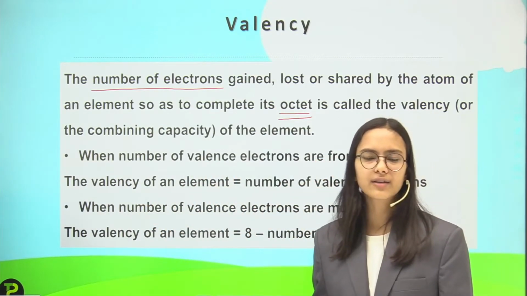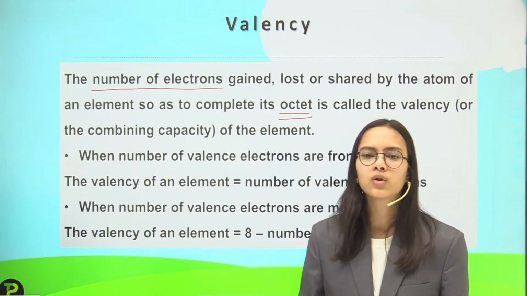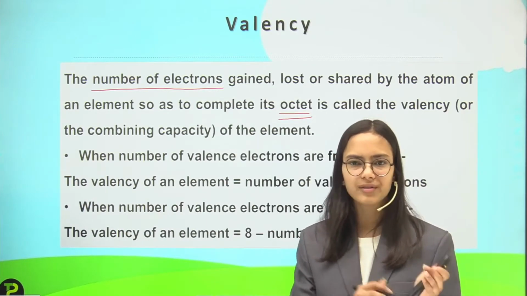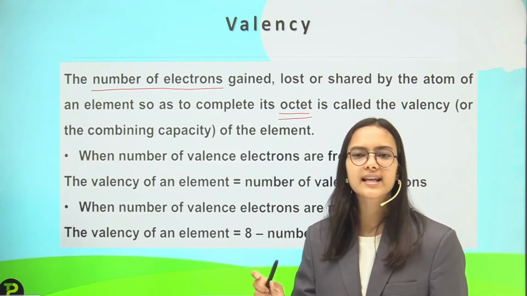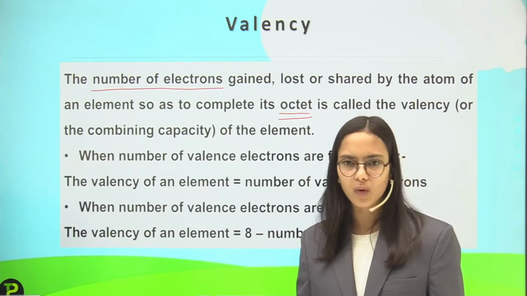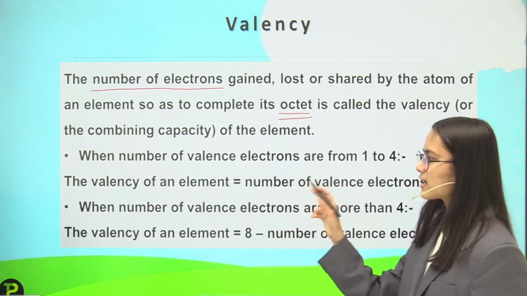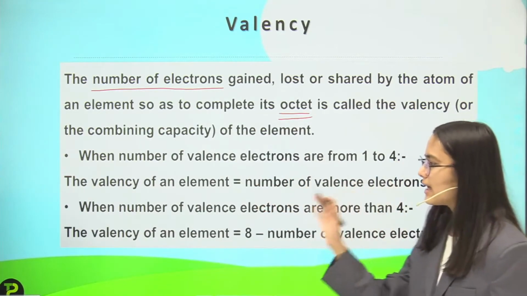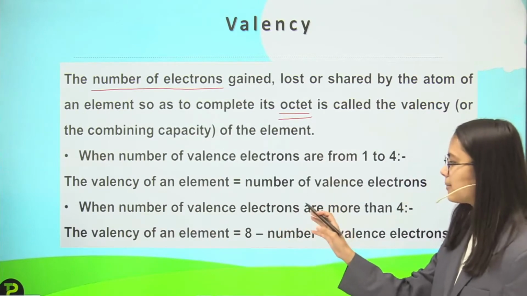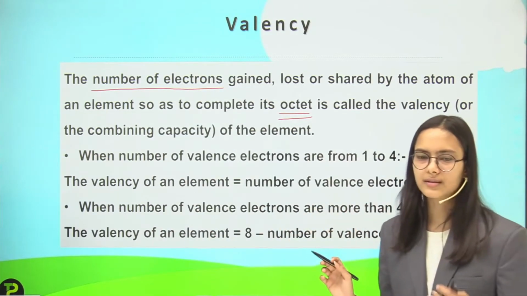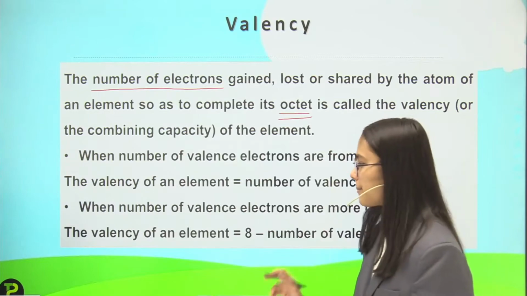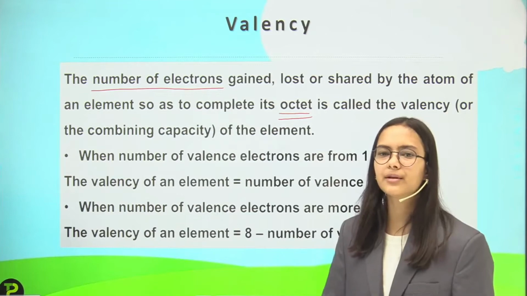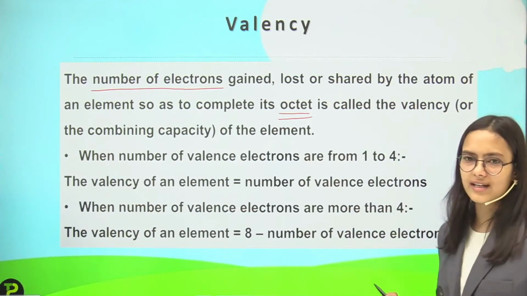Now for calculating valency, we calculate the valence electrons first. How will we calculate the valence electrons? We will write the electronic configuration, and the valence electrons are the number of electrons in the outermost shell. So we will have the valence electron value from there. If the valence electron value is 1 to 4, then the valency of an element will be equal to the number of valence electrons. But if it is more than 4, what will we do? The valency of that element will be 8 minus the number of valence electrons.